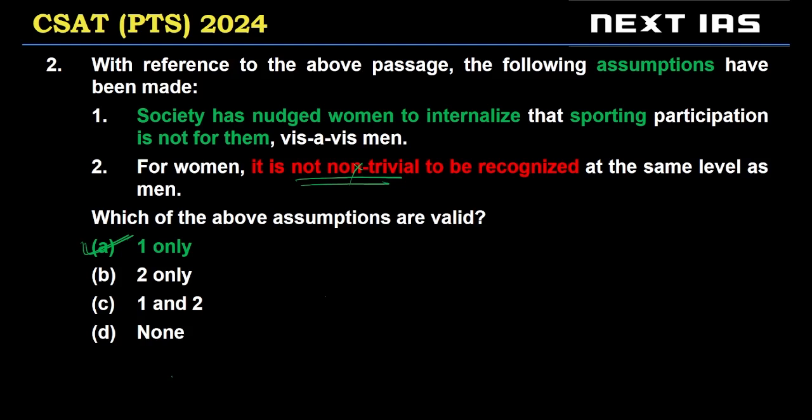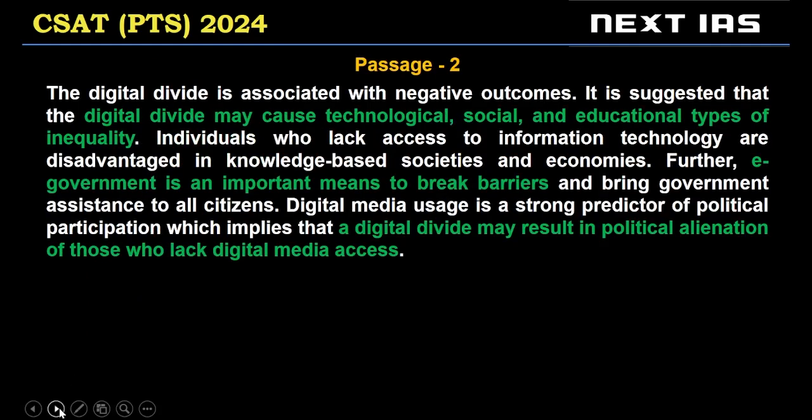All right. Let's see the next one. Now, here in this passage, we are discussing the digital divide. We have heard about this concept. So, about the digital divide, the passage is saying it may cause technological, social, and educational types of inequality. So, which types of inequalities does the digital divide cause? Further, e-government is an important means to break barriers. So e-government is important for people to be included, but because of the digital divide they are not able to get it, right?